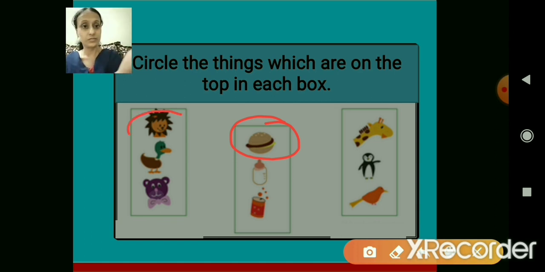Here the top was lion. Correct. Now, the last one. The first one is giraffe. Then is penguin. The one below is a sparrow. Yes. Now, the top picture, can you tell me which one to circle? Yes, giraffe. So, I was talking about all the pictures which were on the top. We finished with the concept of top. Now, you are all familiar with the word top, correct? You understood the concept of top.